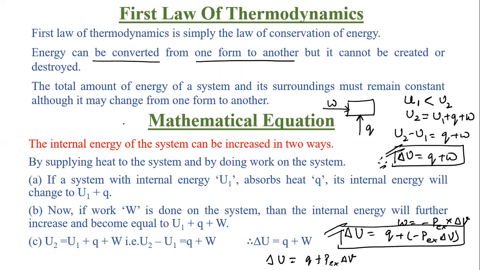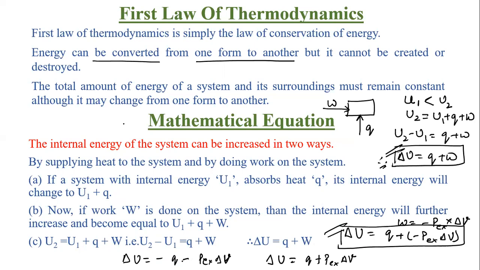अब suppose करो delta U will be equal to minus Q minus P external delta V. Then what does it mean? It means the system is losing heat and also doing work. Is that clear?